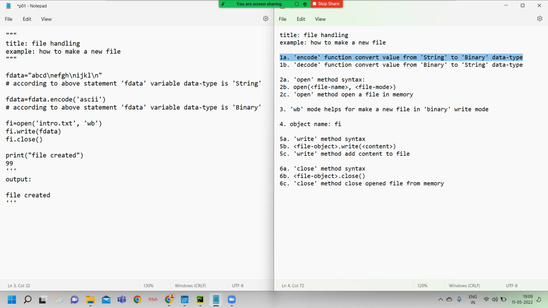Here we are using two essential functions in file handling. What is the purpose of these functions? The encode function converts a value from string to binary. The decode function converts a value from binary to string. These are most important in file handling when we develop the file handling concept in binary format.